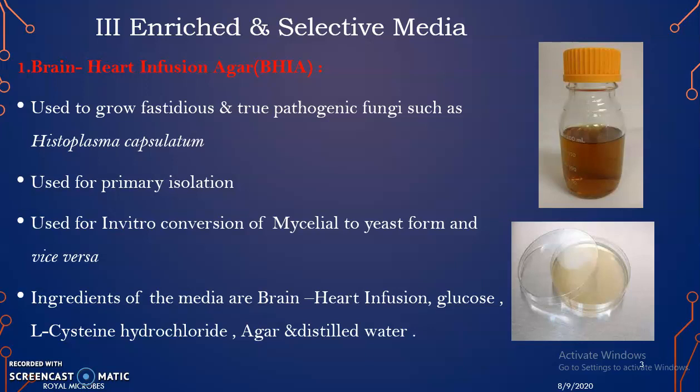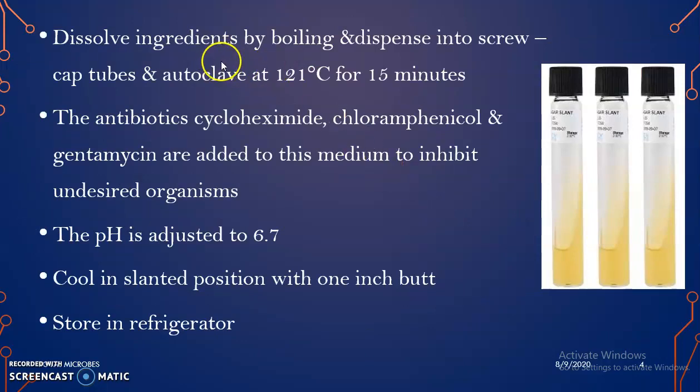Ingredients of the media are brain heart infusion, glucose, L-cysteine hydrochloride, agar and distilled water. This is the liquid media and this is the solid media poured in petri plates. All the ingredients are dissolved by boiling and dispensed into screw-capped bottles, autoclaved at 121 degrees Celsius for 15 minutes. The antibiotics added are cycloheximide, chloramphenicol, gentamicin to inhibit the undesired organisms.